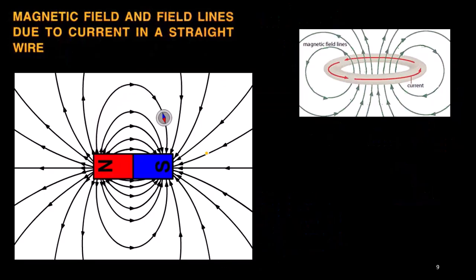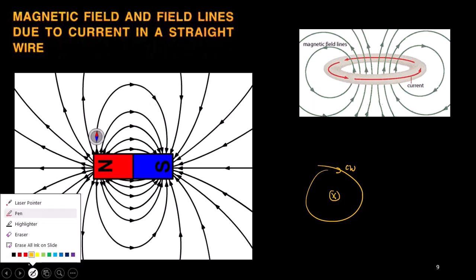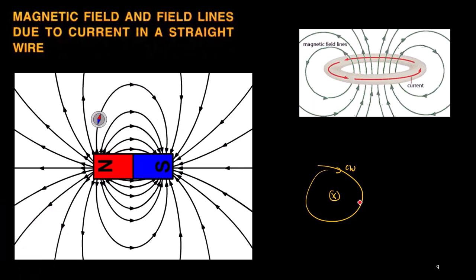So let us say there is a magnetic field line. Let us say this is a wire, a cross wire, through which if I draw the magnetic circles, they should be clockwise. These are the magnetic field lines. Now if I place the magnetic needle, the magnetic needle will be directed in this direction.